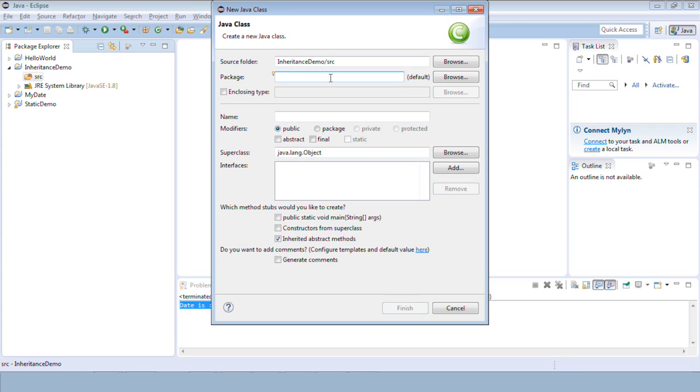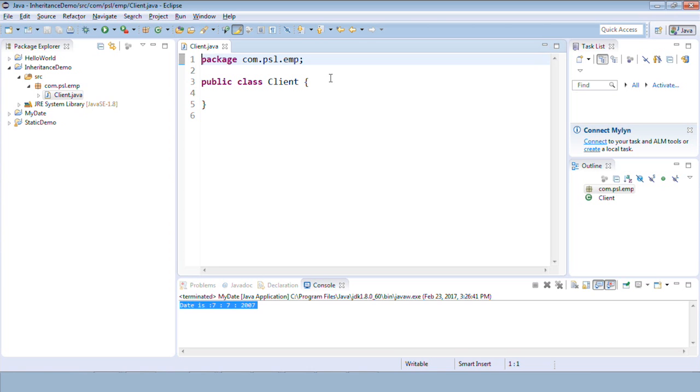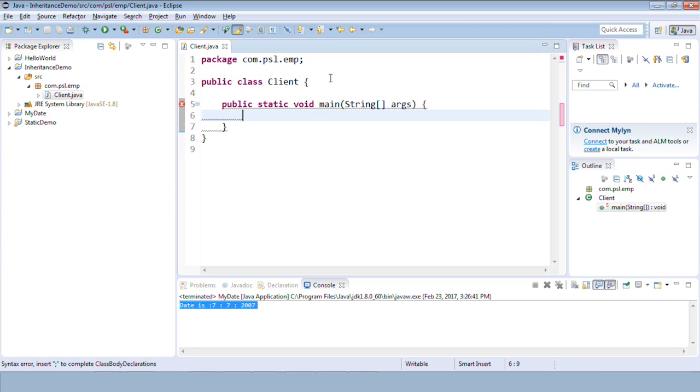So I'll create a package com.psl.say, EMP type of classes we are going to create. Yes, I'll create a class called client class. Yes, most of the time a client or a controller or a base controller class contains a main. So I have a public static void main in this class. Okay, I just put a main inside this.